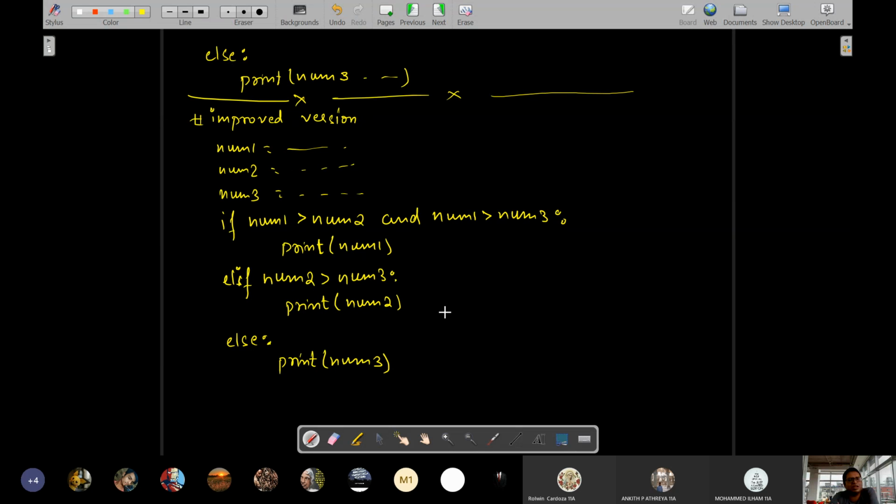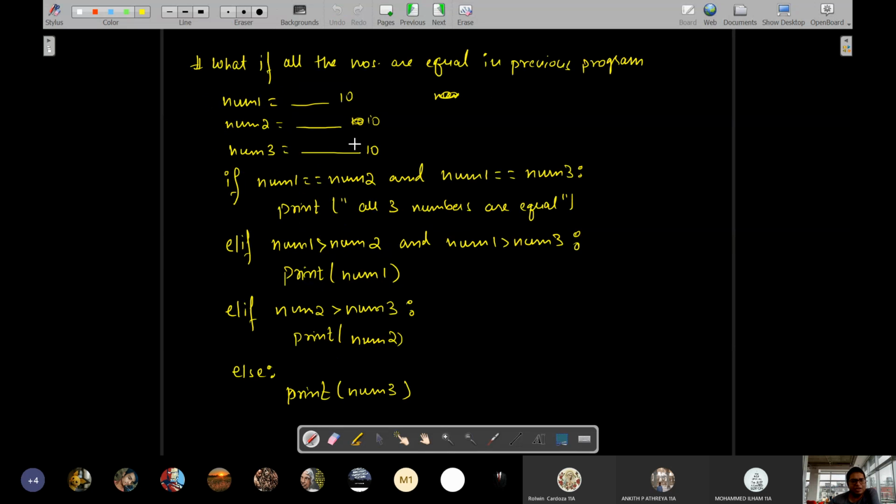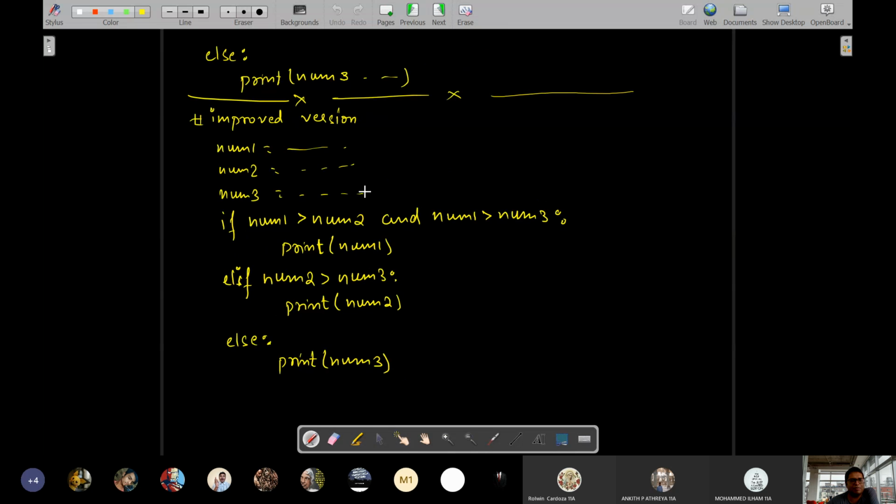If all three numbers are equal, then which one is the greatest? Any one of them. So even if you print the third one as the greatest, what is wrong in that? Though it can be made more presentable by writing the program this way, I will always appreciate this, but it doesn't mean that I will not give marks for the other.